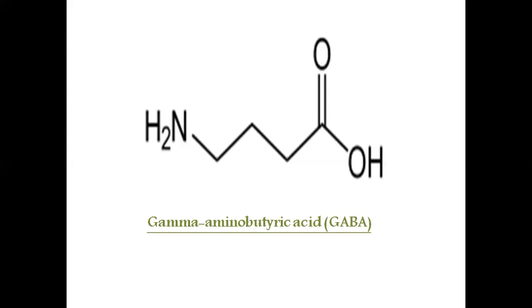Some function as agonists of chloride conductance, either by blocking the reuptake of GABA, for example tiagabine, or by inhibiting its metabolism as mediated by GABA transaminase, for example vigabatrin, resulting in increased accumulation of GABA at the postsynaptic receptors.